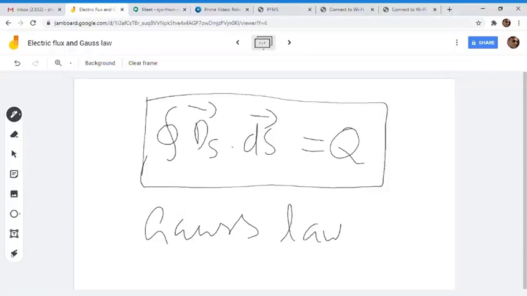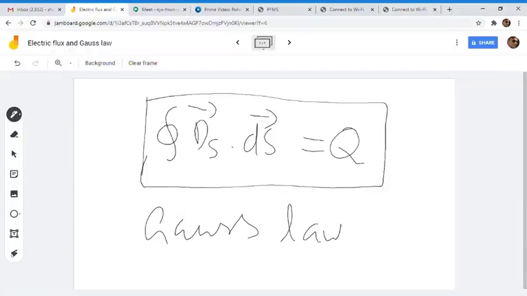So we can use this formula to derive some of the derivations which we did using our basic concept of electric field.